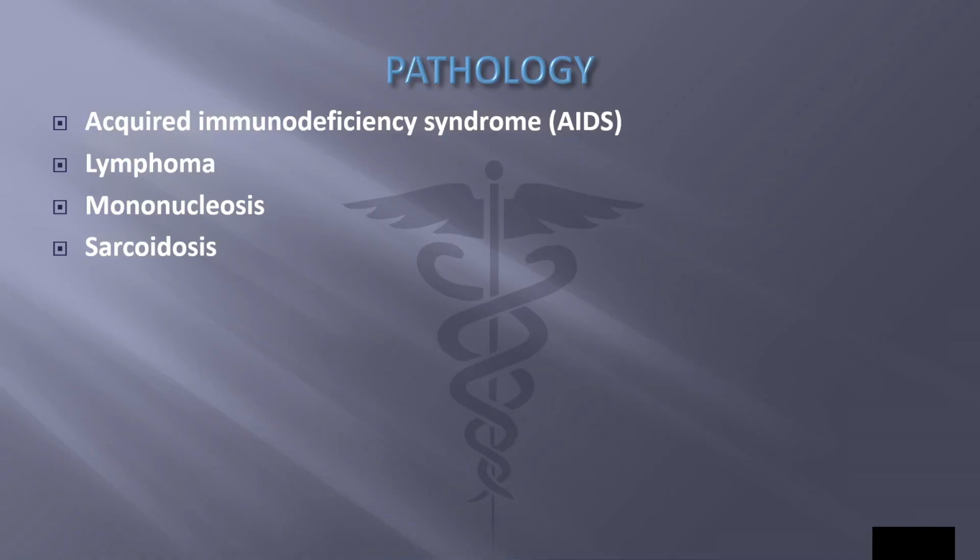Mononucleosis, acute infectious disease with enlargement of lymph nodes and increased number of lymphocytes and monocytes in the bloodstream. Sarcoidosis, inflammatory disease in which small nodules or tubercles form in lymph nodes and other organs. Sarco means flesh and oid means resembling.